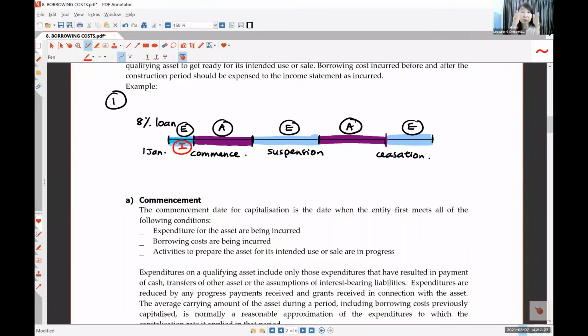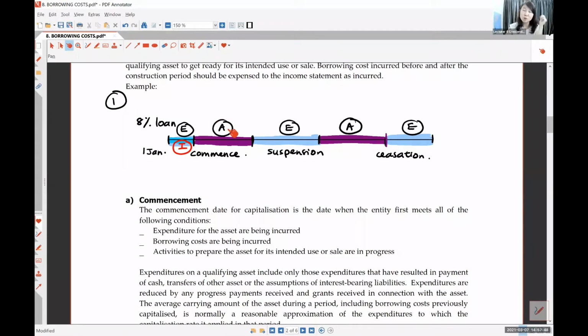In that 1 month, if you earn any interest from the bank because you didn't use the money, you just left it there, so you earn some income. The income, you put it to P&L as an income. Okay, you look at this purple color period. If in this period you start to build, you capitalize the interest.